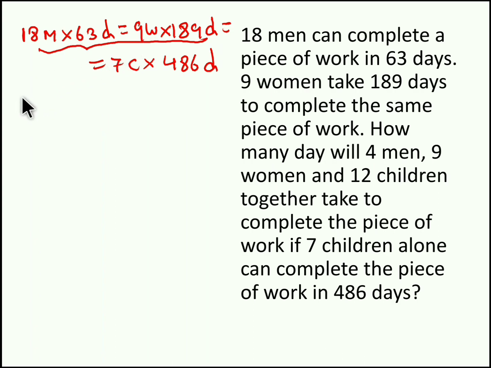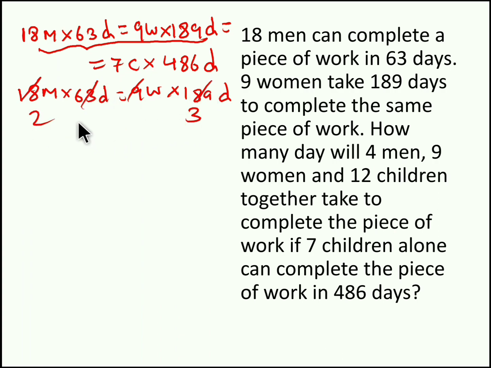So when we solve it, we will get the answer. We can simply say it's 2 times, 3 times. So 2 men equal 3 women, or we can say men and women are in the ratio 3:2. So the efficiency of men and women is 3:2. The efficiency of one man and one woman is 3:2.